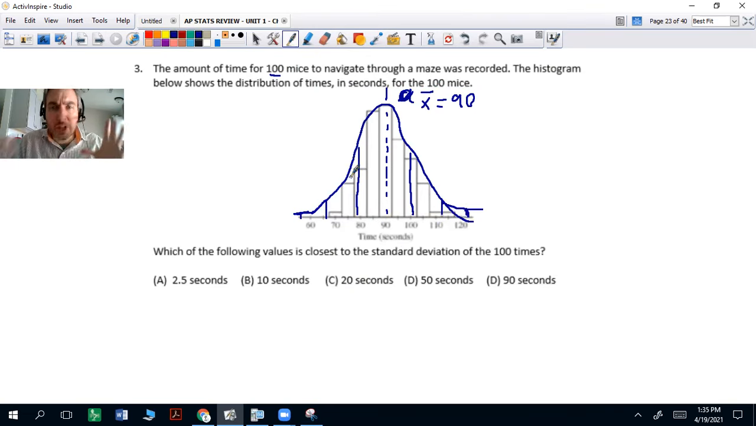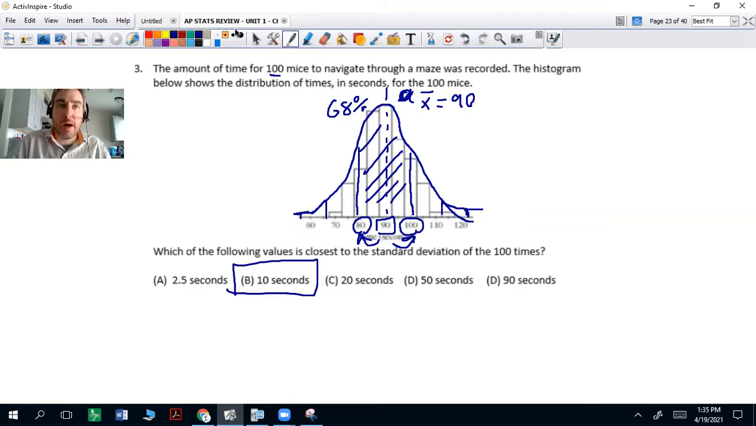So if I just kind of eyeball it, it looks like it's going from 90 out to 80 and 100. That roughly contains approximately 68% of the data, right? So I would say that my standard deviation is 10 seconds. Definitely not 2.5 seconds, because 2.5 seconds, that's too small, right? That's going to be over here. That's not 1 standard deviation. And then 20 seconds, that's too much, right? That contains way more than 68% of the data. 50 seconds, 90 seconds are just way too big. So it's definitely going to be 10 seconds on this one.